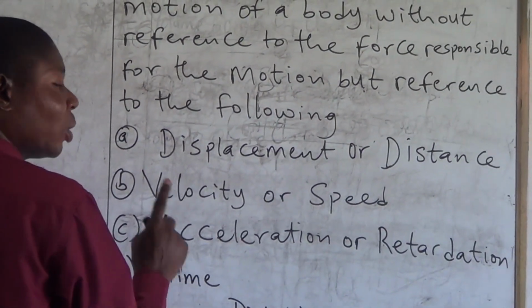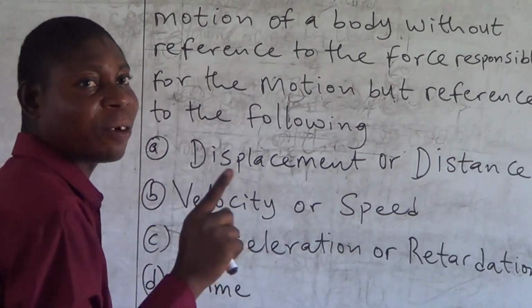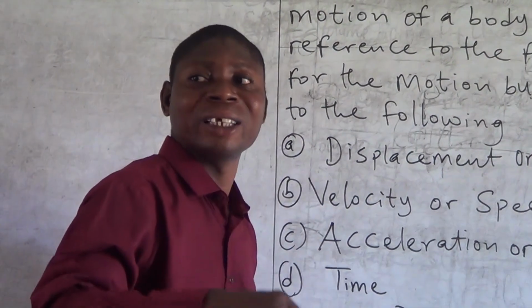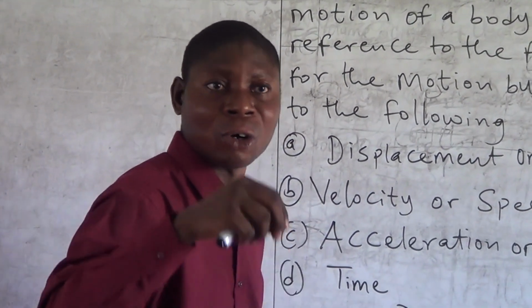But we don't reference the force that makes the motion occur.